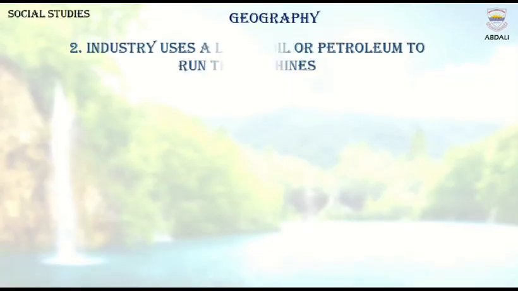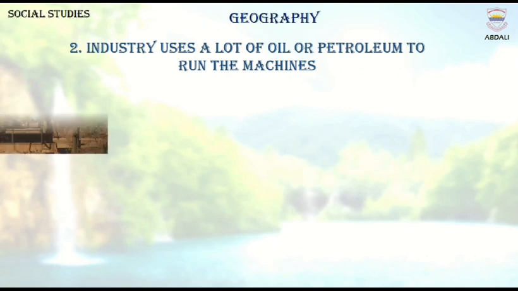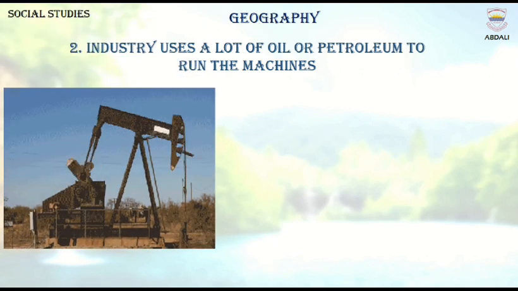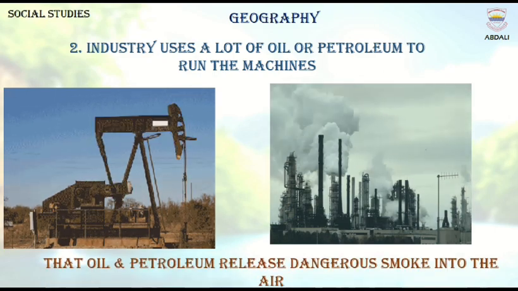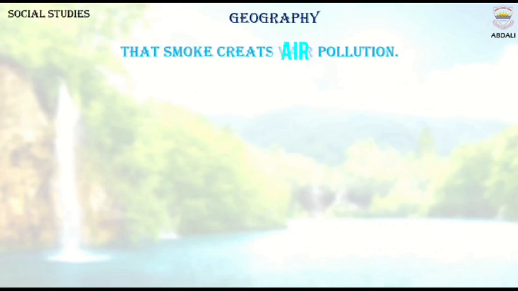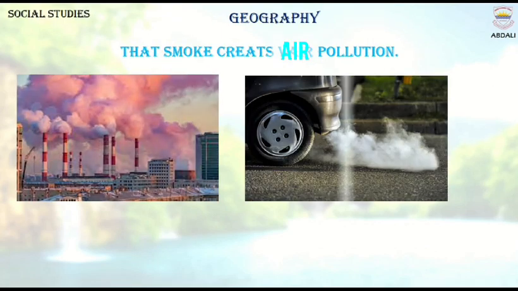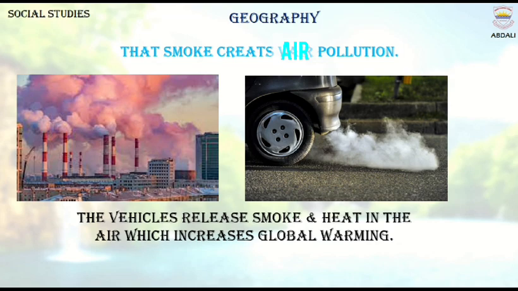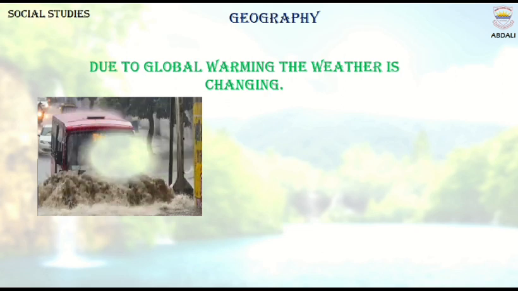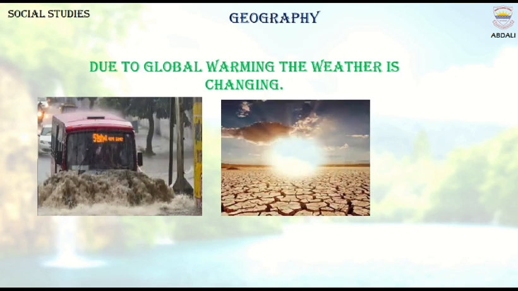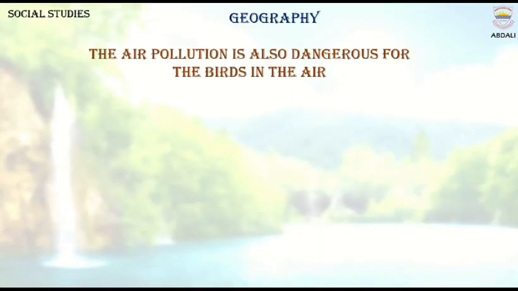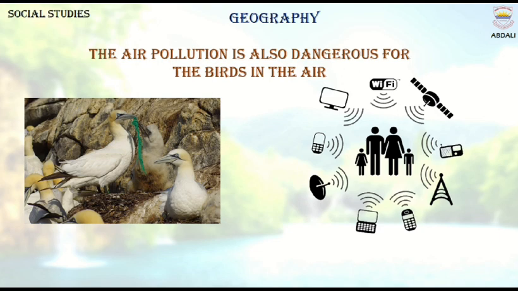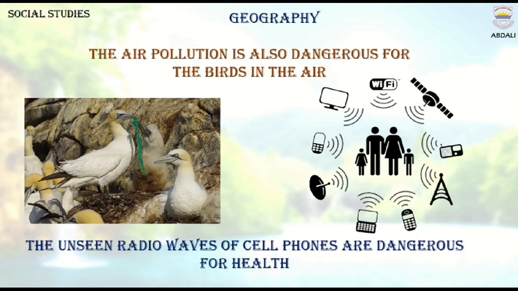2. Industry uses a lot of oil or petroleum to run the machines. That oil and petroleum release dangerous smoke into the air. That smoke creates air pollution. The vehicles release smoke and heat in the air, which increases global warming. Due to global warming, the weather is changing. For example, sometimes a lot of rains and sometimes no rains fall. This air pollution is also dangerous for the birds in the air. The unseen radio waves of cell phones are dangerous for health.